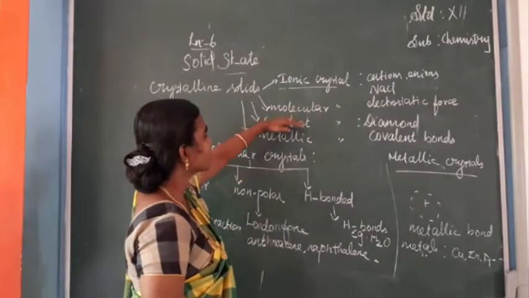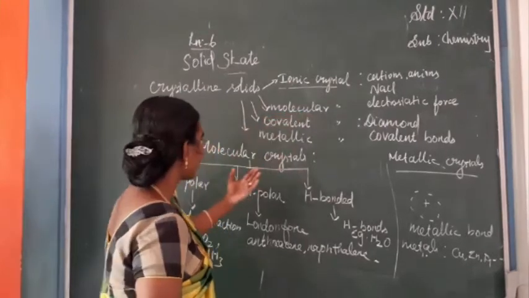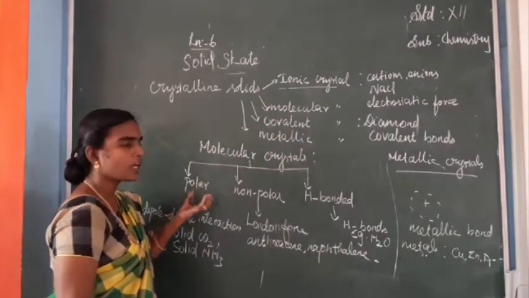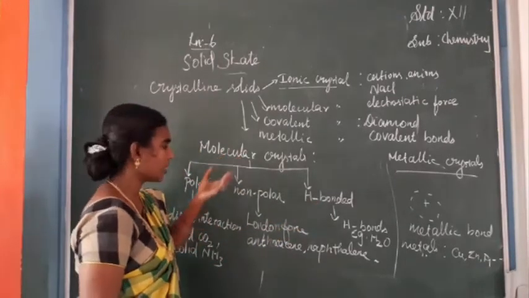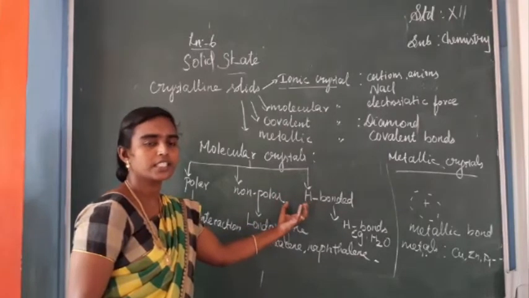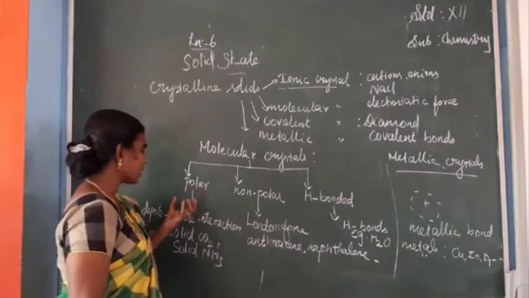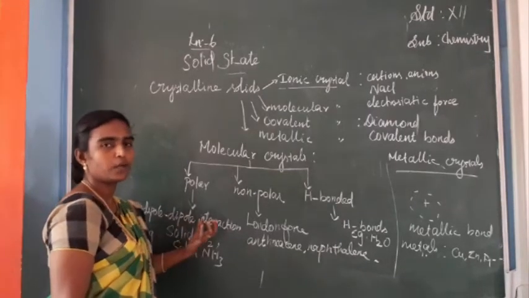Next we saw molecular crystals. Molecular crystals are divided into polar, non-polar and hydrogen bonded molecular crystals. In polar molecular crystals, the constituents are linked together by dipole-dipole interaction.